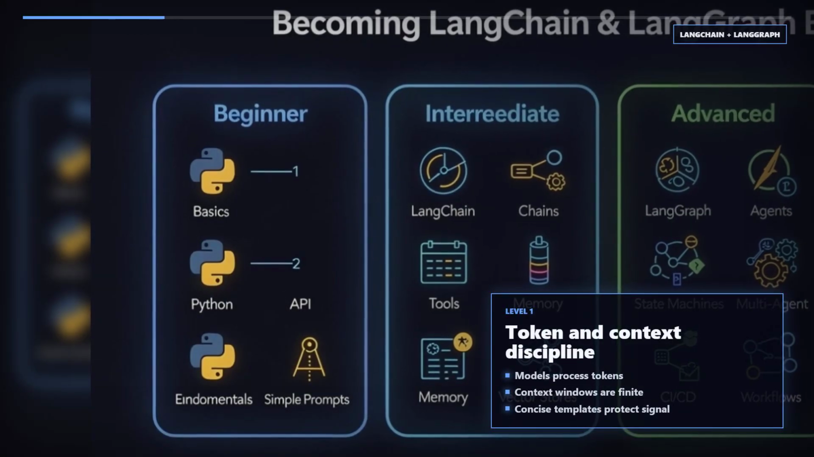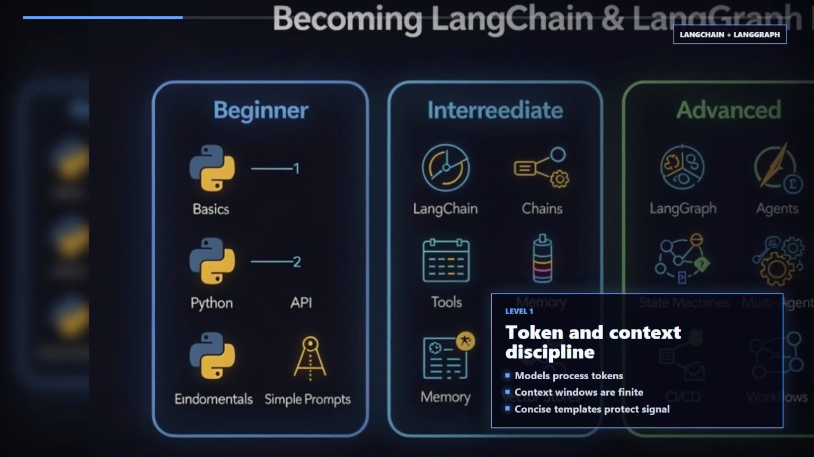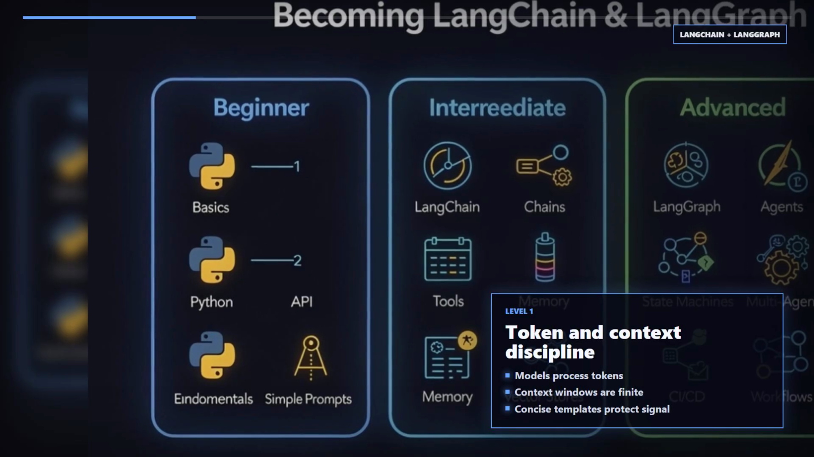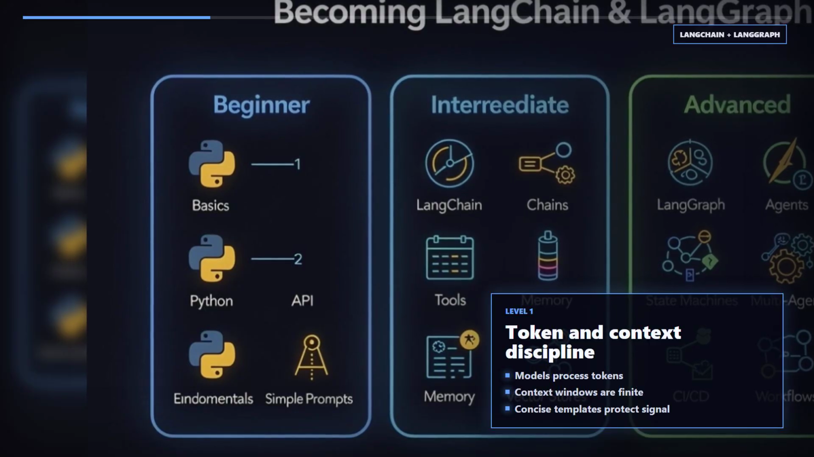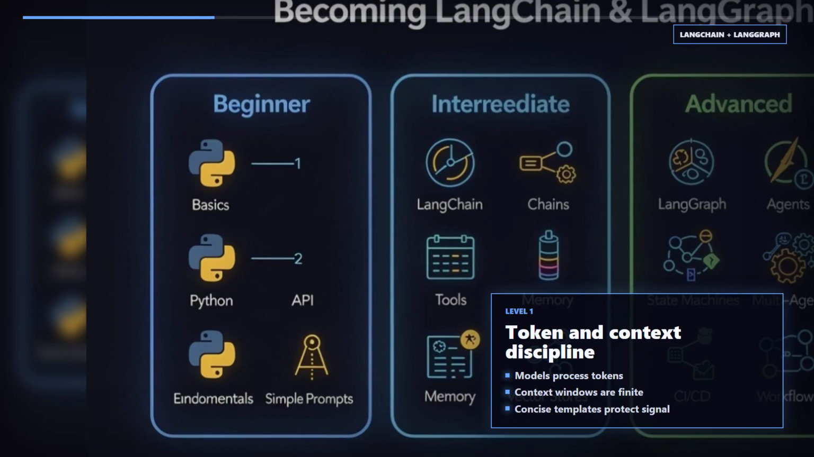At this stage, also learn tokenization and context windows. Models process tokens, and every prompt competes for limited space. Strong engineers keep templates concise and preserve the context for high-value information.